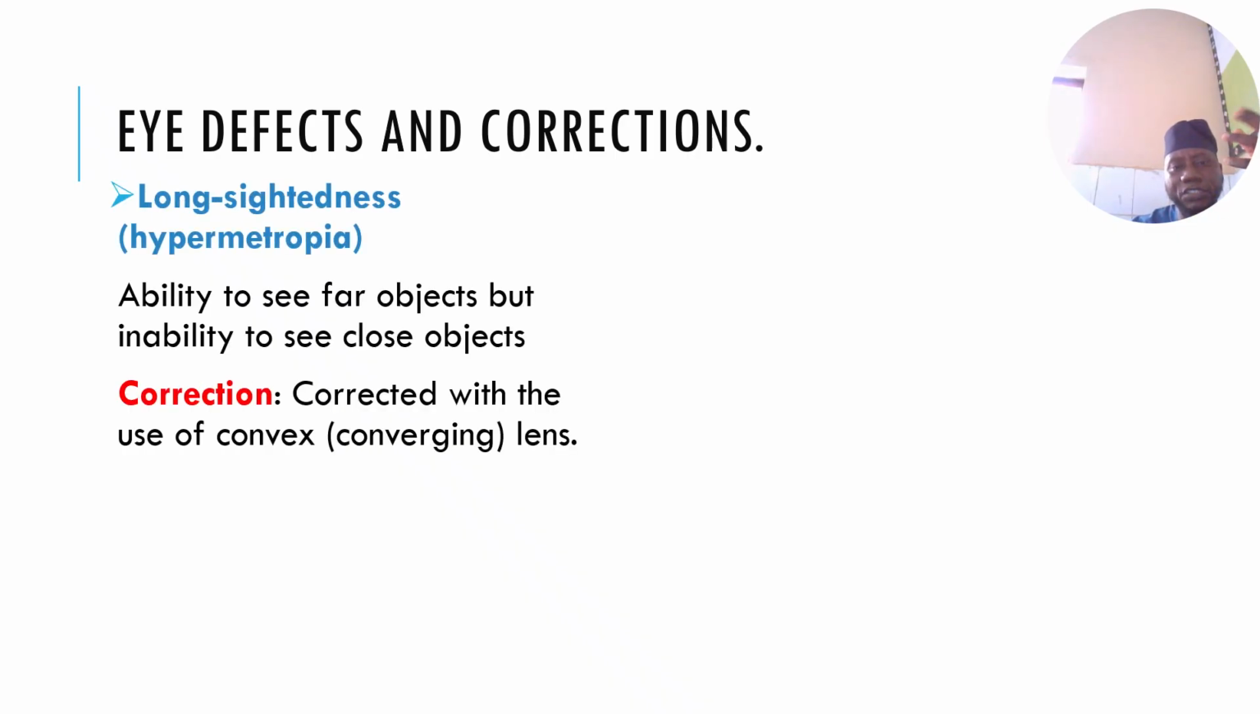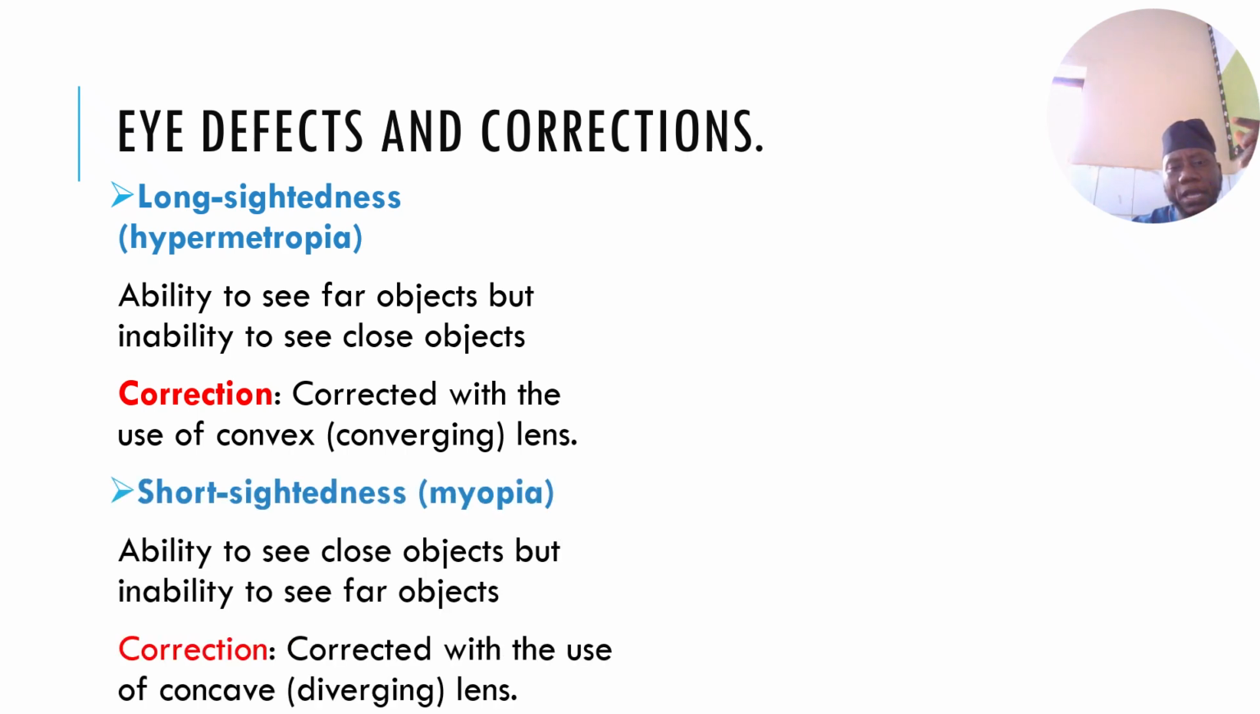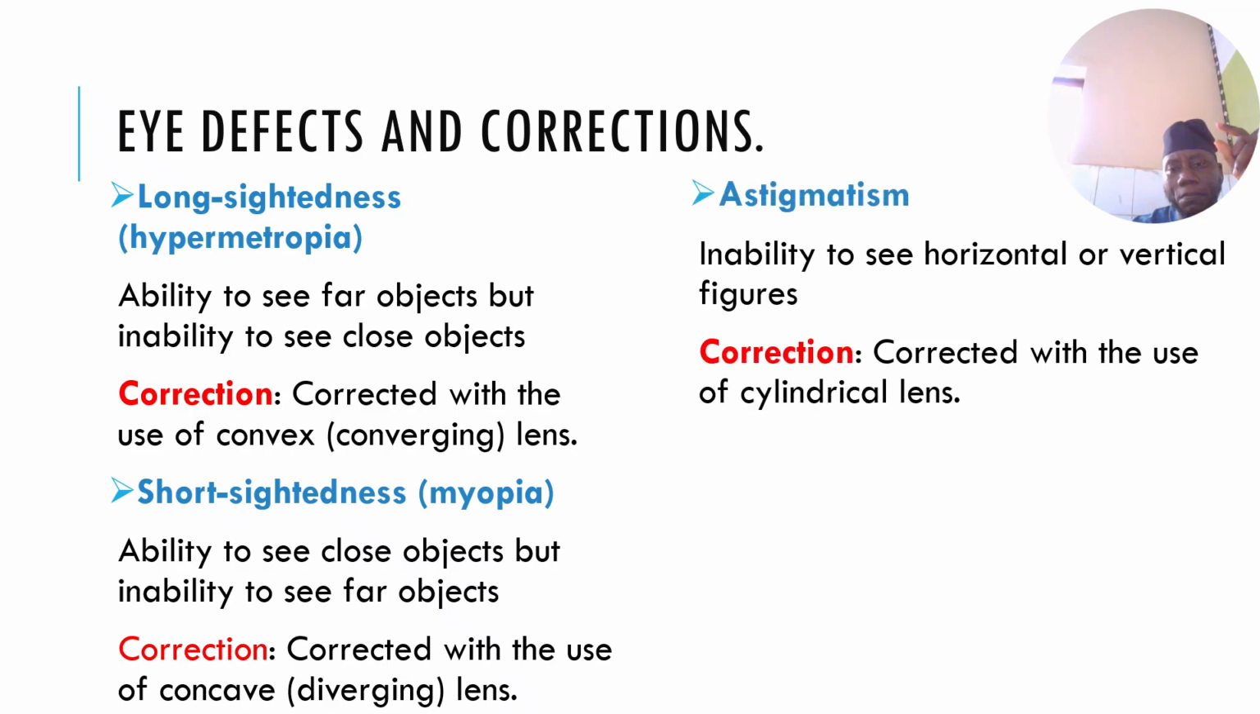Another one we have is short-sightedness, known as myopia. Myopia is the ability to see a close-by object but not being able to see a distant object. This can be corrected using a concave or diverging lens. We also have what we call astigmatism. That is the inability to see horizontal and vertical figures. This can be corrected using a cylindrical lens.